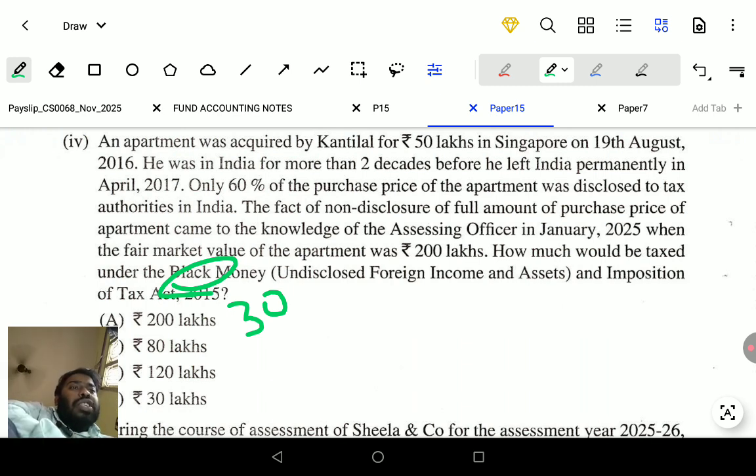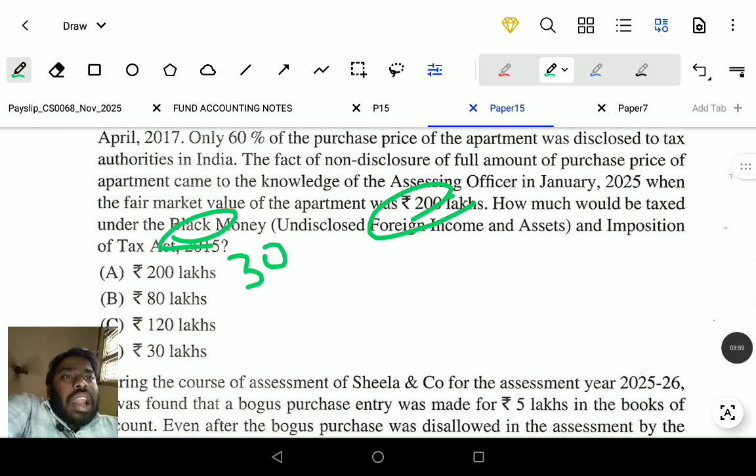Only 60% of the purchase price of the apartment was disclosed to the tax department. The fair market value of the apartment is 200 lakhs. How much would be taxed under the Black Money Act? The correct answer is 200 lakhs. On 200 lakhs, the balance 40% is non-disclosure. 40% non-disclosure means option B is the correct answer.